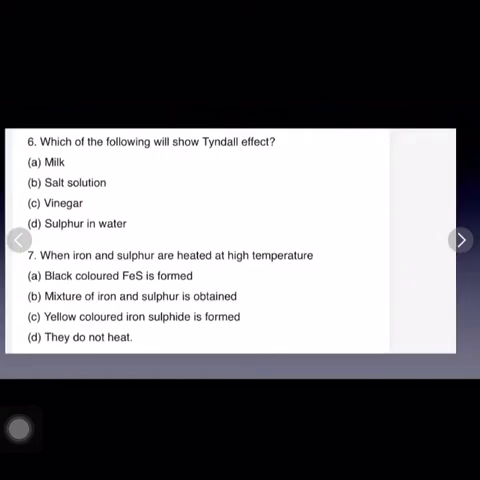Sixth question, which of the following will show Tyndall effect? So Tyndall effect is scattering of light by the particles. So therefore milk is a colloid which can show the Tyndall effect.